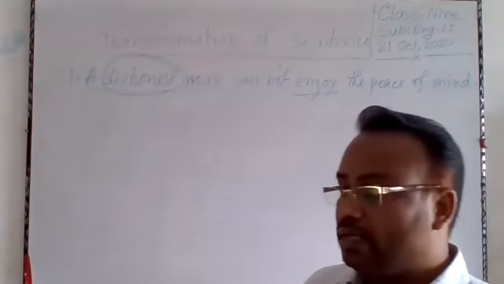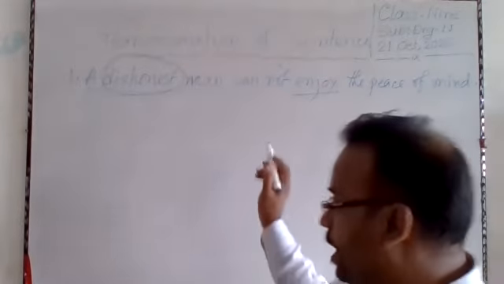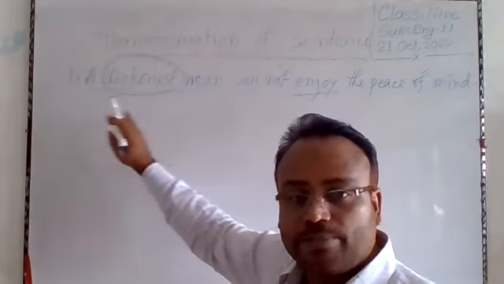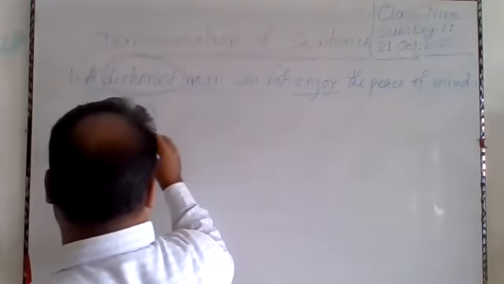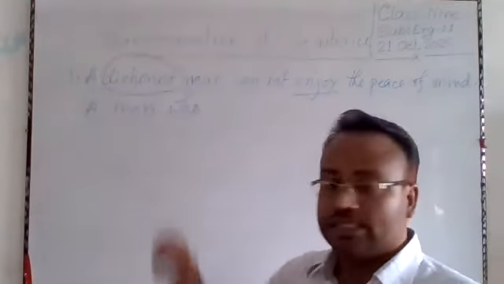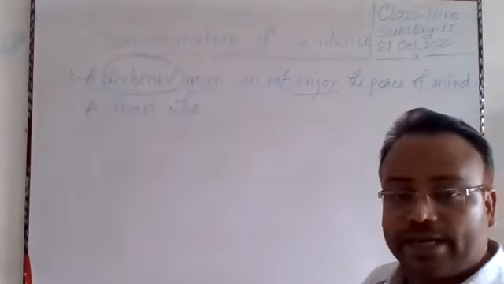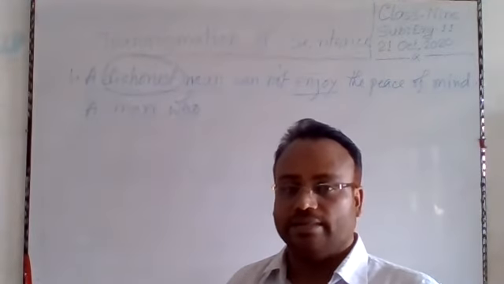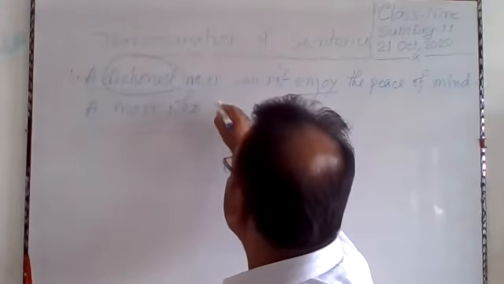So, to make it complex, we will have to write a relative pronoun after the subject. So, a man who. As a man is a person, its relative pronoun is who. Our main clause is in present indefinite tense. That is why I will have to take a be verb. Who is.